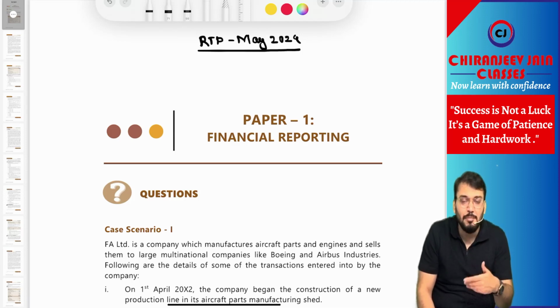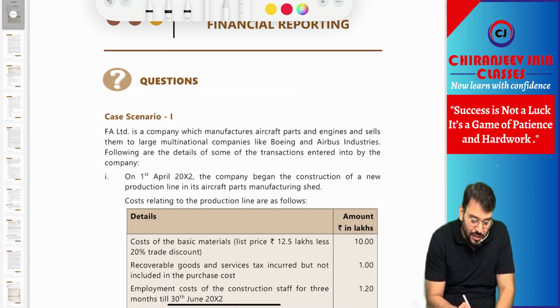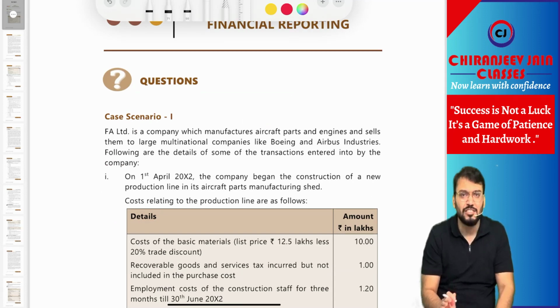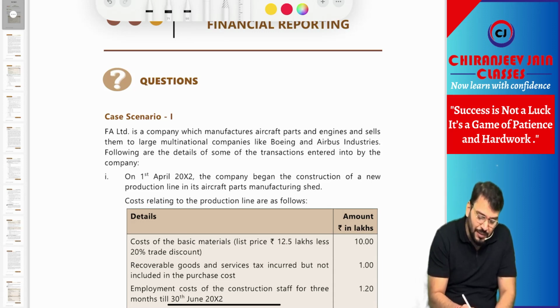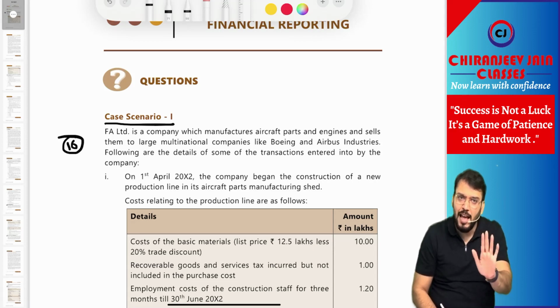First, this time RTP has questions from which chapter? The first two case studies, you can see case scenario 1. So case scenario 1 is from Ind AS 16. Similar question we have done in Ind AS 16. But this question I will discuss because now they have asked from MCQ's point of view. Same to same question we have in our question bank, means from ICAI resource only.